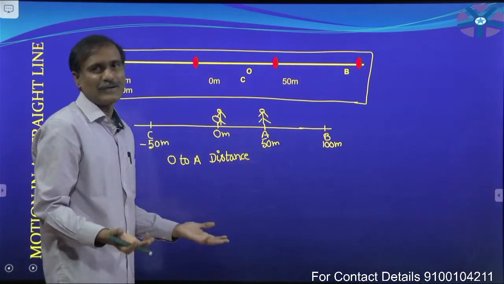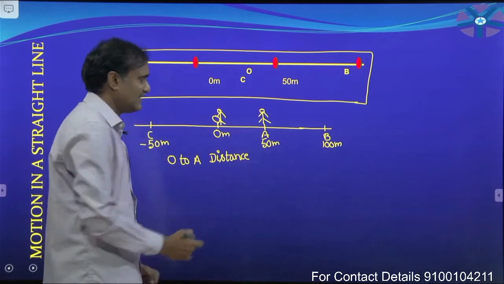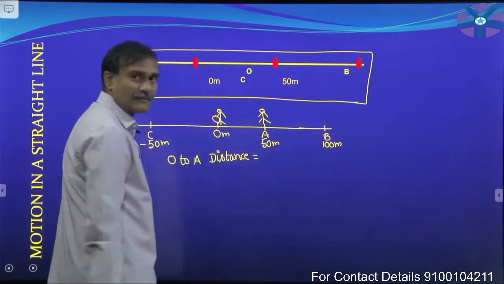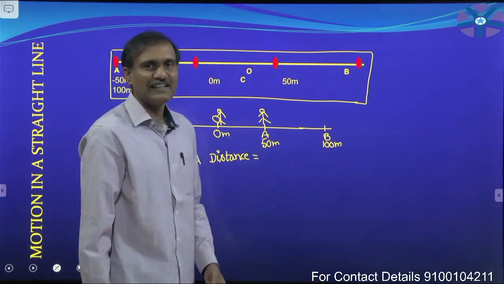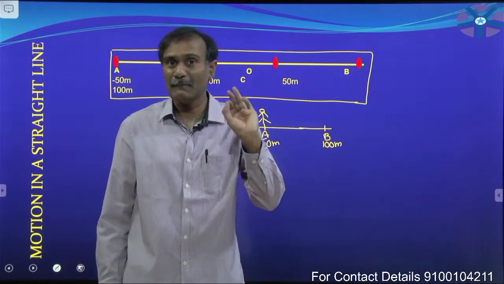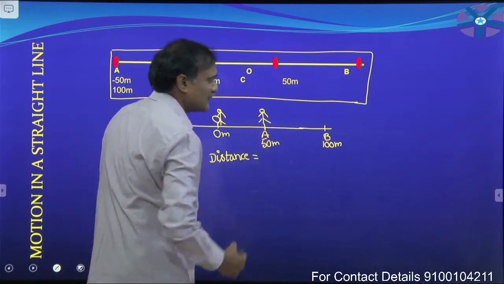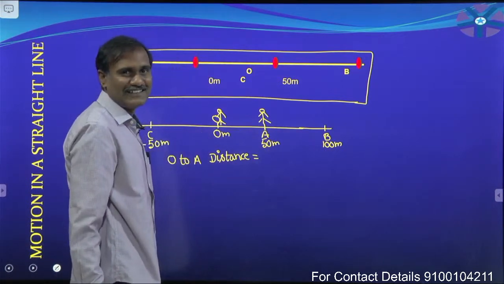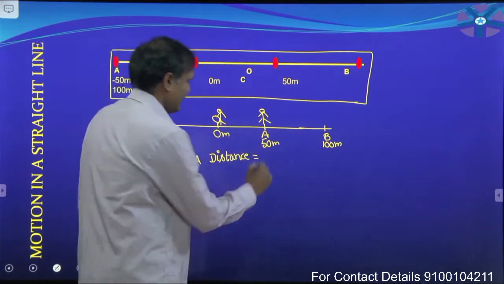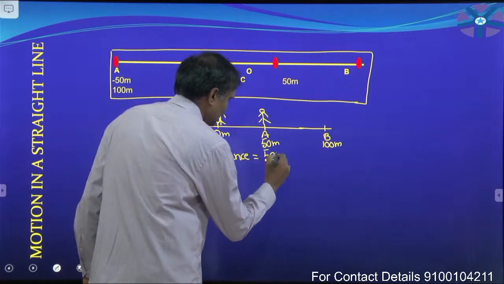Instead of distance you can also use path length. What is meant by path length? Actual length of the path travelled by the particle. Here the particle is the person. Yes, actual length 50 meters.